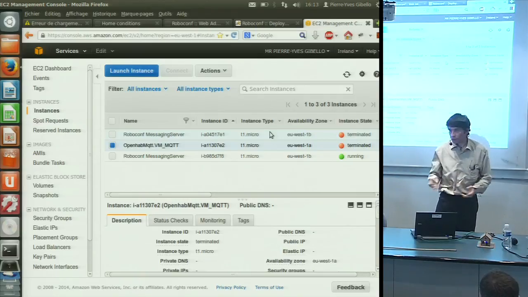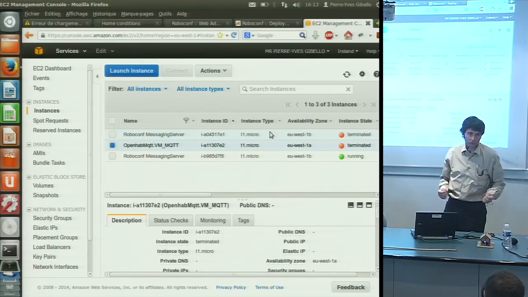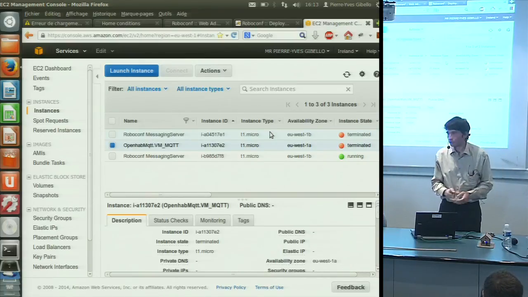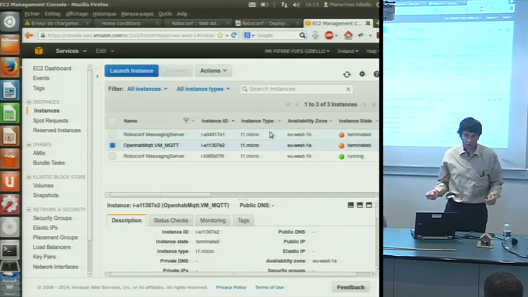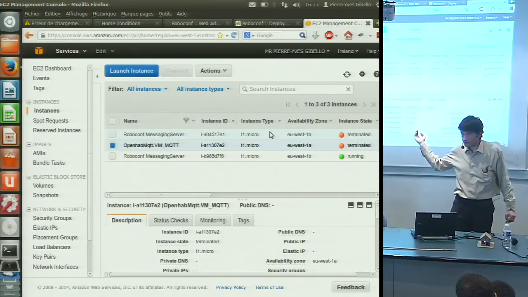So we can also make that kind of demo with RoboConf, which was not the object of today. Today it's the M2M conference, so it would not be appropriate to do that demonstration, but we can also do that kind of demonstration. So there is still some work to do. It's still a prototype.